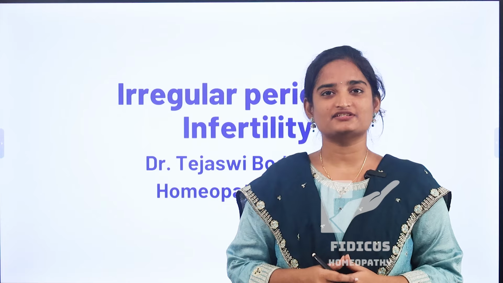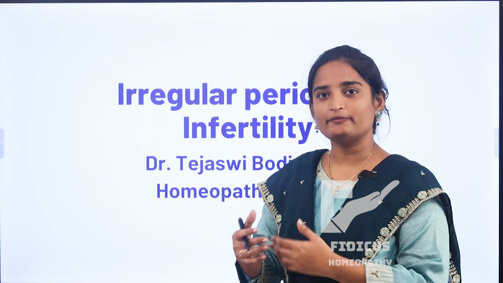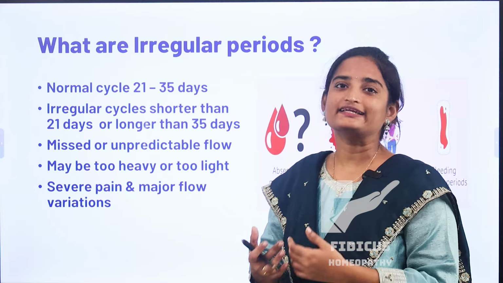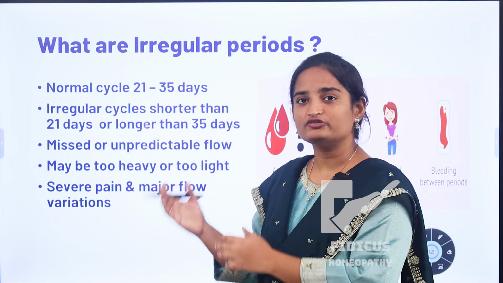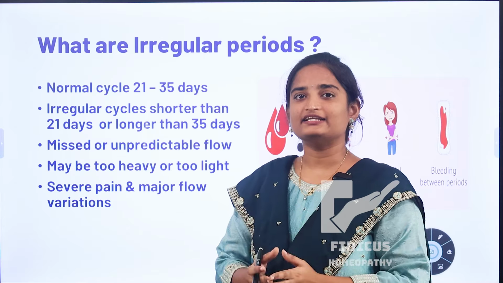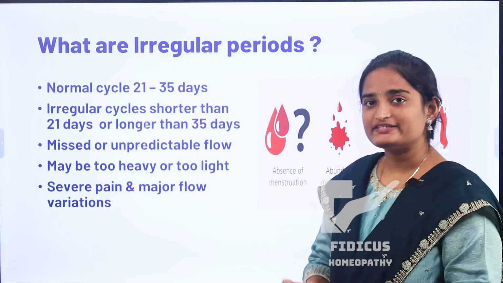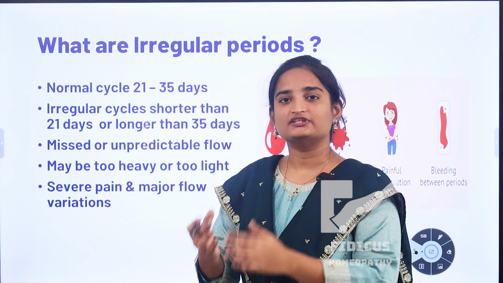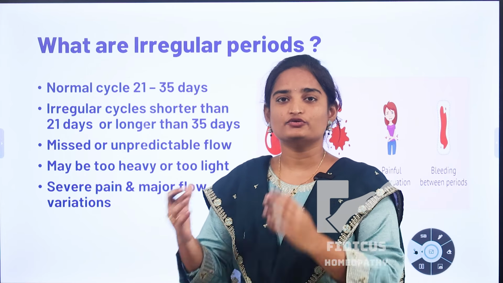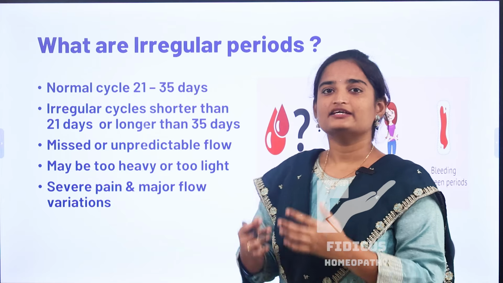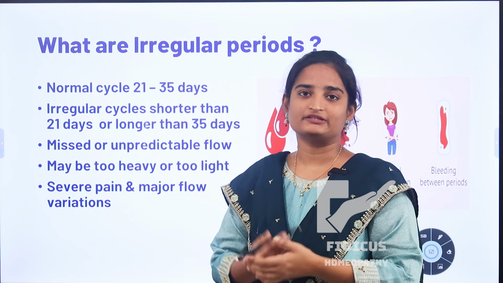Today we are going to discuss irregular periods and how these irregular periods affect our fertility. Now coming to the main topic. Now what are irregular periods? Usually our normal period cycle ranges from 21 to 35 days. If this cycle is less than 21 days or more than 35 days with missed unpredictable periods with heavy or light bleeding, we consider it as irregular periods. So irregular periods means there is heavy bleeding, scanty bleeding, and sometimes there may be missed periods.